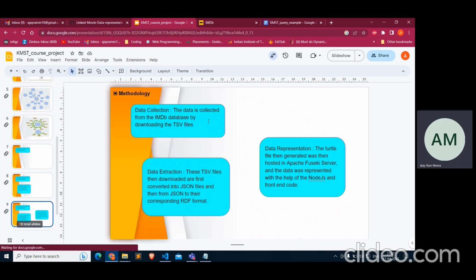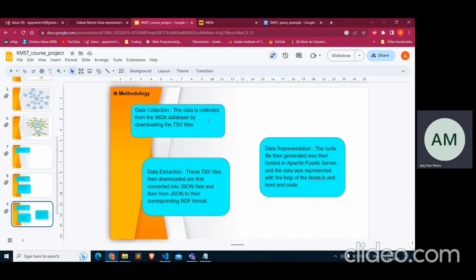Now comes the data representation format. The Turtle file was then hosted on an Apache Fuseki server, and with the help of Node.js and the front-end code, we do the data representation. The further demo will be explained by my friend Ajay.